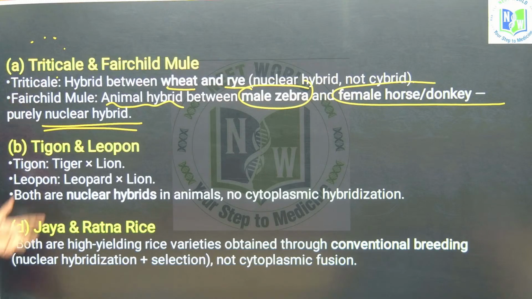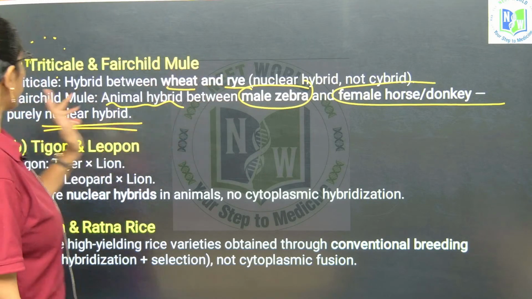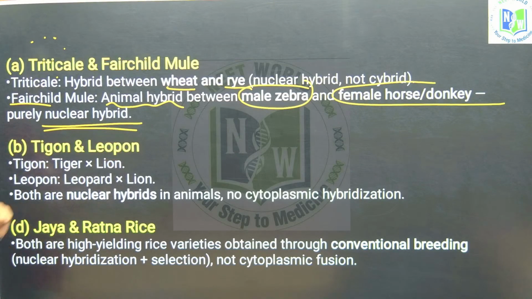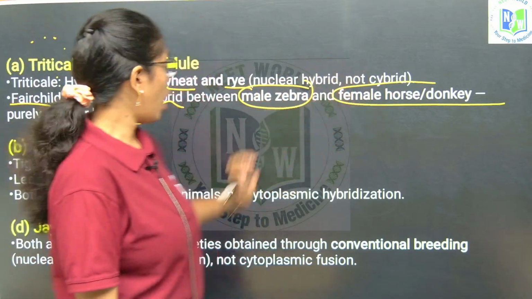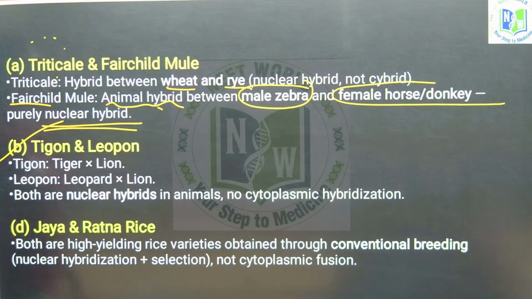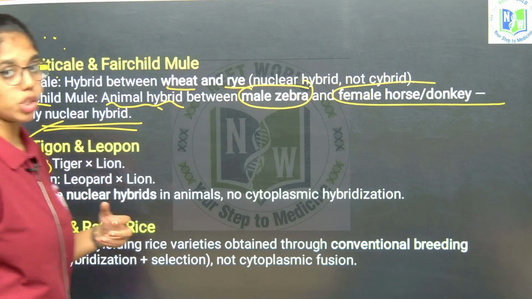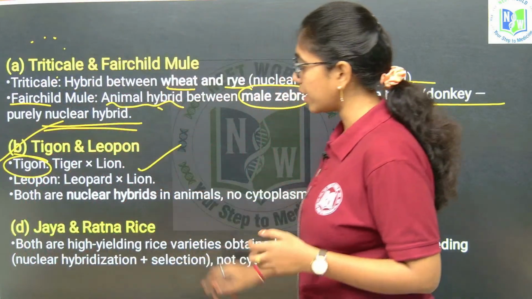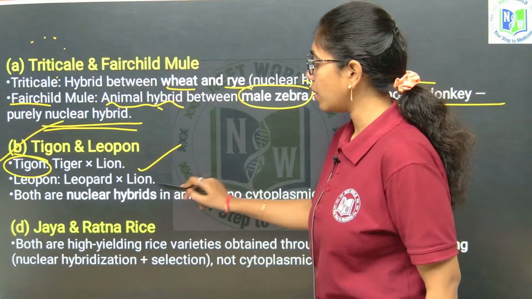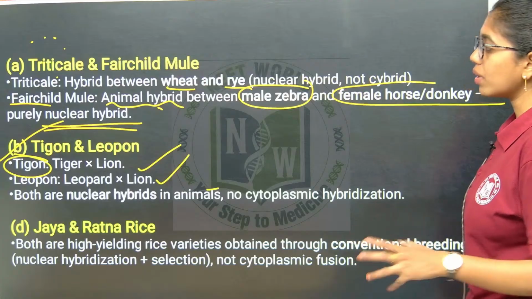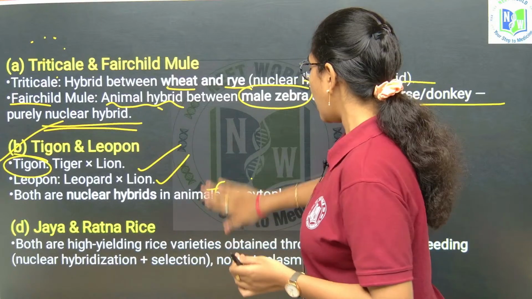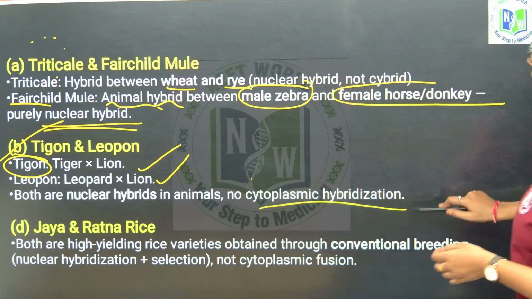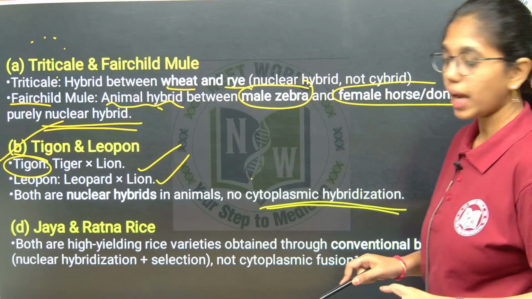Triticale is a hybrid formed by the fusion of wheat and rye. Remember that, children. Next, Fairchild mule is the cross between male zebra and female horse. And then Tigon or Leopon. Tigon is a variant species formed by the fusion of tiger and lion. Leopon is formed by fusion between leopard and lion. Both are nuclear hybrids only in animals, and there is no cytoplasmic hybridization over here.